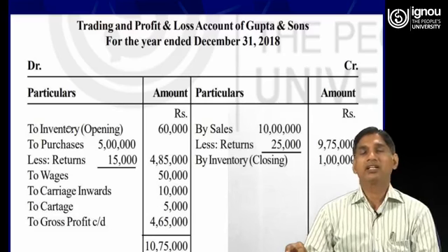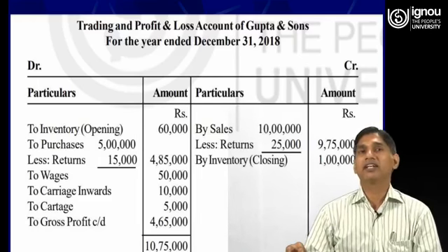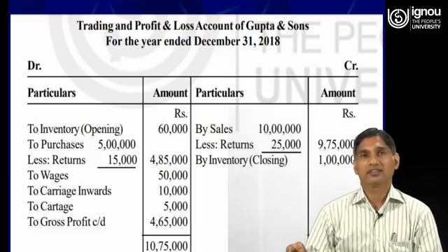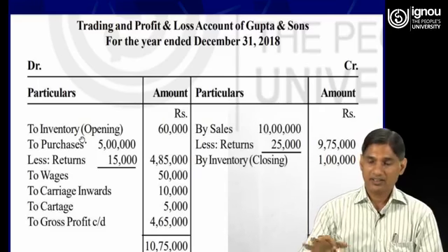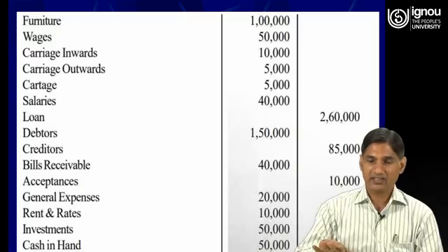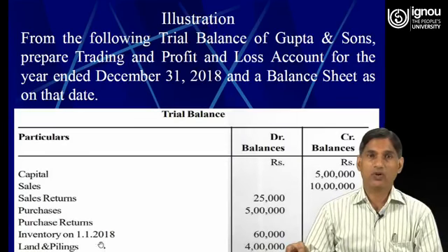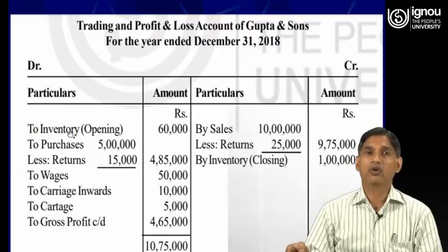So dear learners, we have discussed in the previous lecture that generally at the top of the trading account on the debit side we write opening stock. Opening stock is given in the trial balance, that is 60,000. We can check, yes, this is the opening stock 60,000. So it will be written on the debit side of the trading account: to opening stock 60,000.